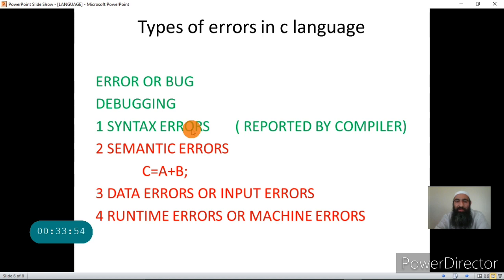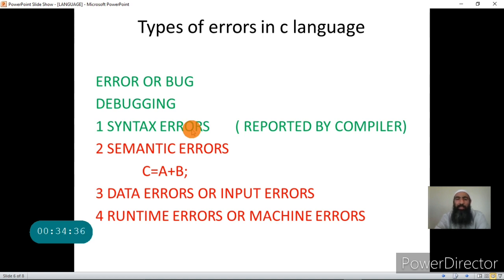Now, the compiler does not report the errors as they are. That is, the statements that the compiler gives for these errors may or may not correspond with the meaning of the error. It may give some other statement and error will be something else, but it will report that error is there. Once you do a C program, I will show you how to compile a program, and I will make it clear at that time. But you remember this important point, that this is the error that is reported by the compiler. And who creates this error? This error is created by the programmer.